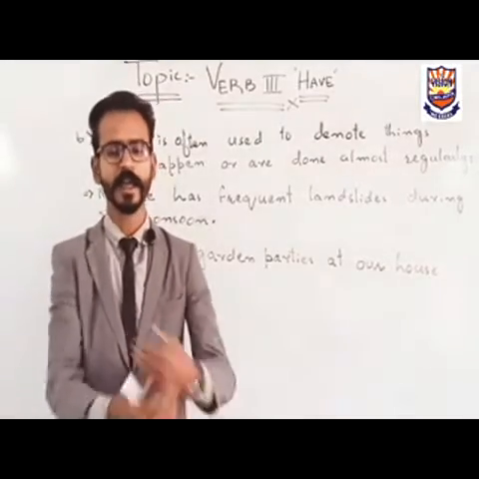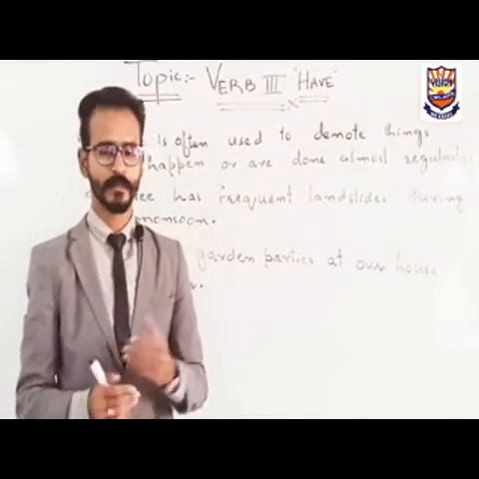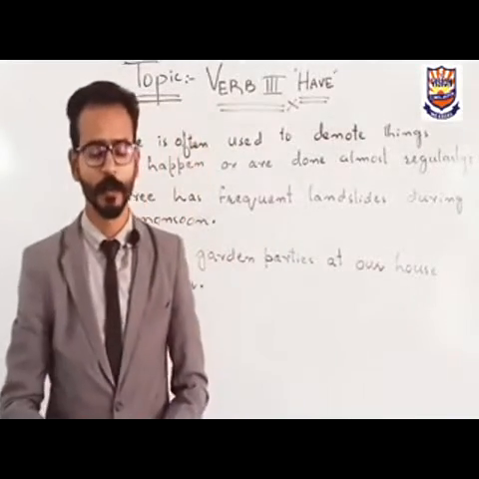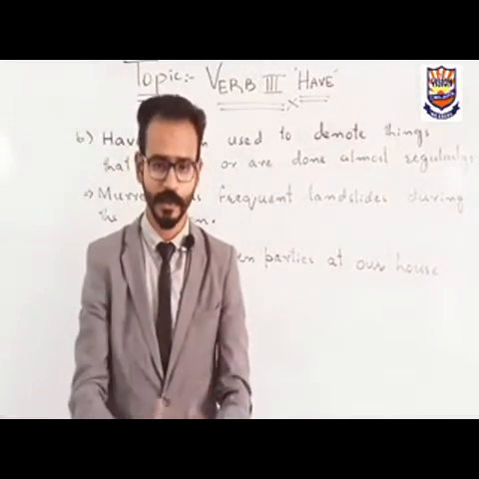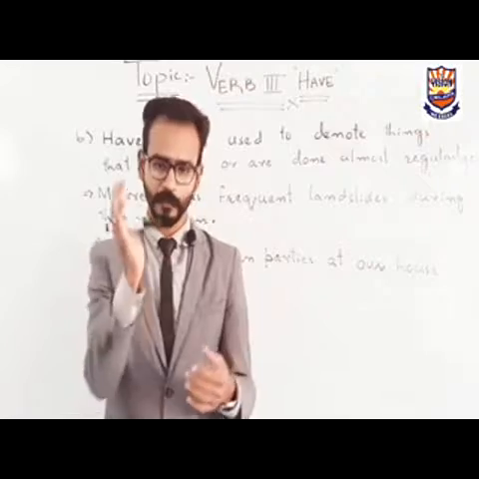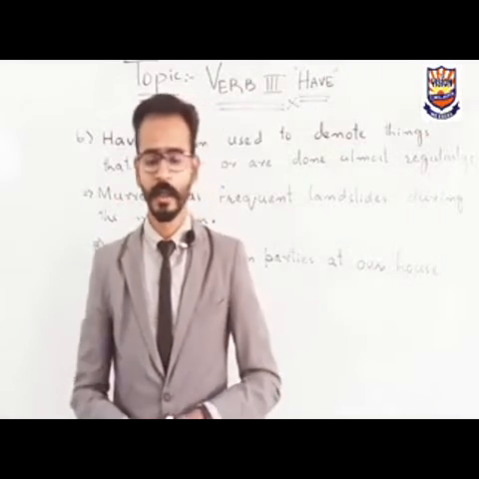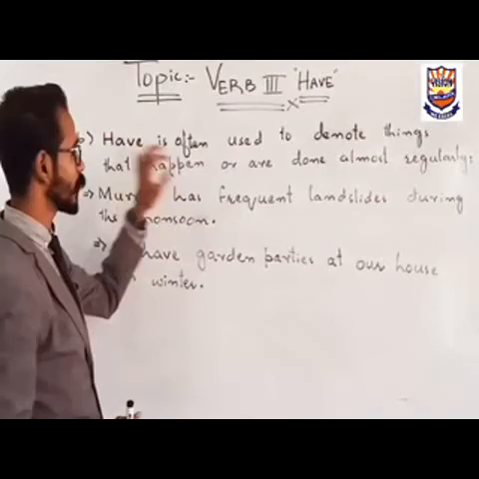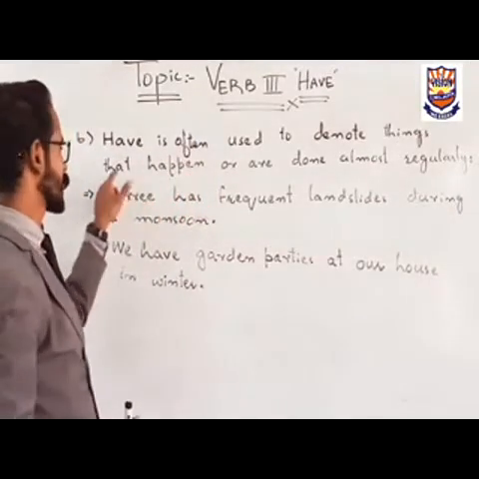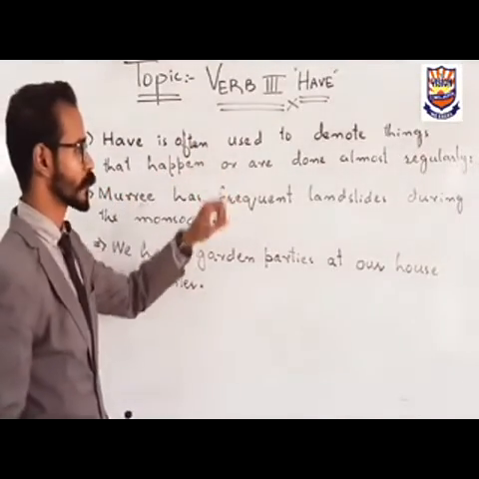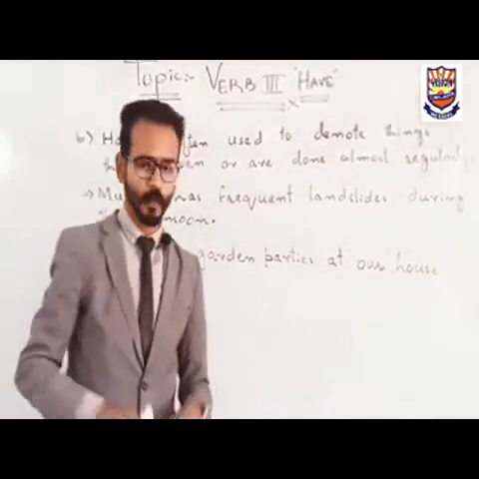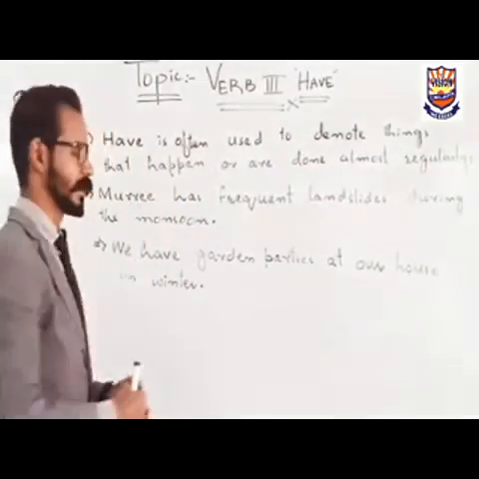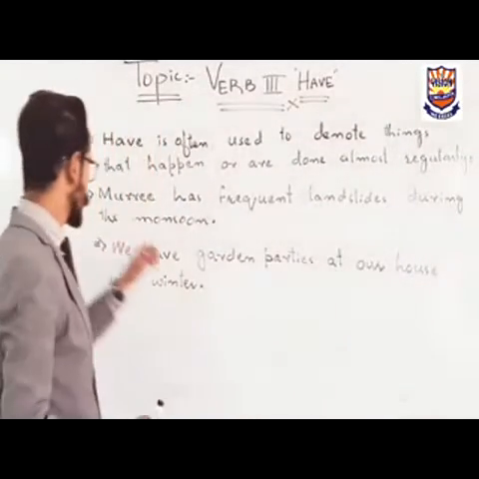As we have discussed one of the uses of have, that have shows the property of the subject, have shows the position of the subject. Like I have my marker, but now we are going to discuss another use of have. Have is often used to denote things that happen or are done almost regularly. Like what happens at my home. There are some examples of have.